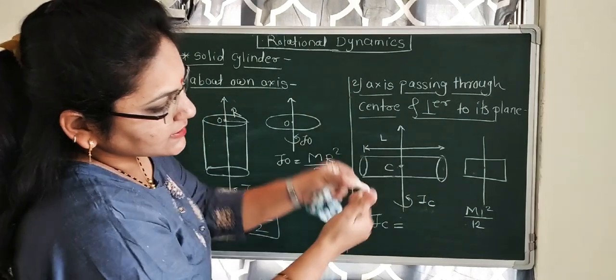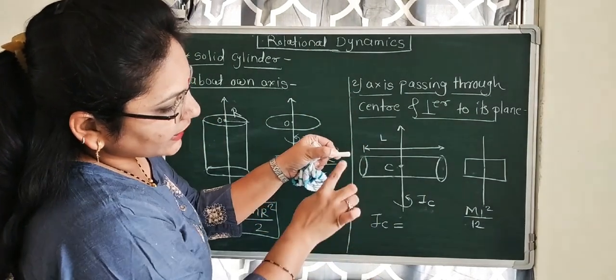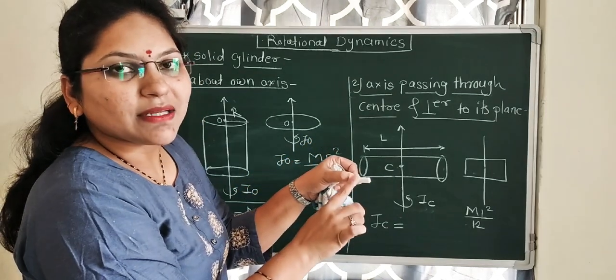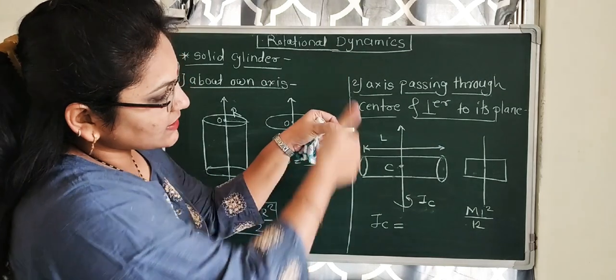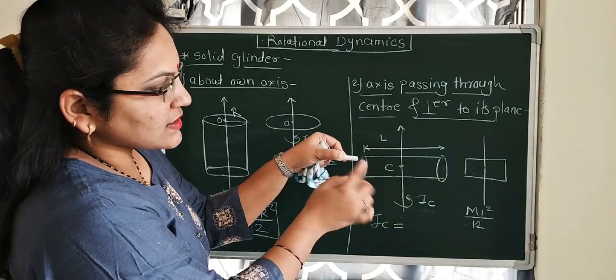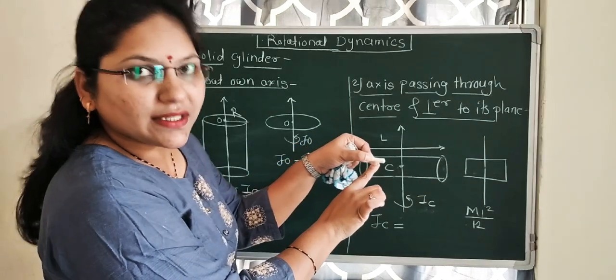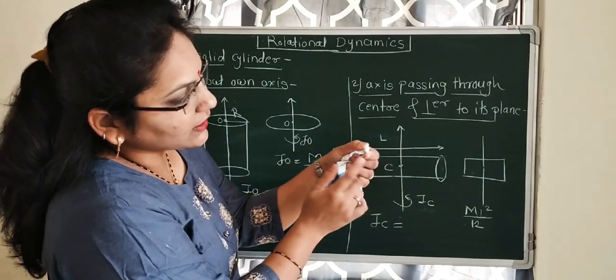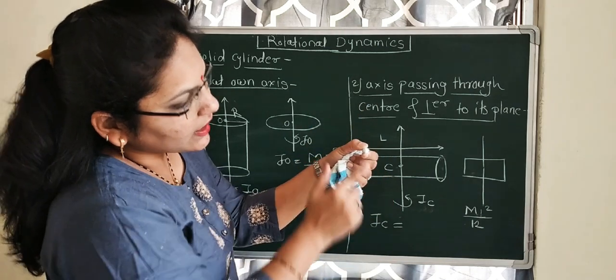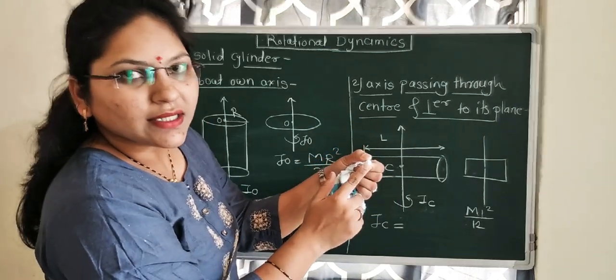If the axis is passing through its center, then that axis behaves like a diameter for the disc. See here, there is a disc, and the axis passing through it acts like a diameter for the disc.